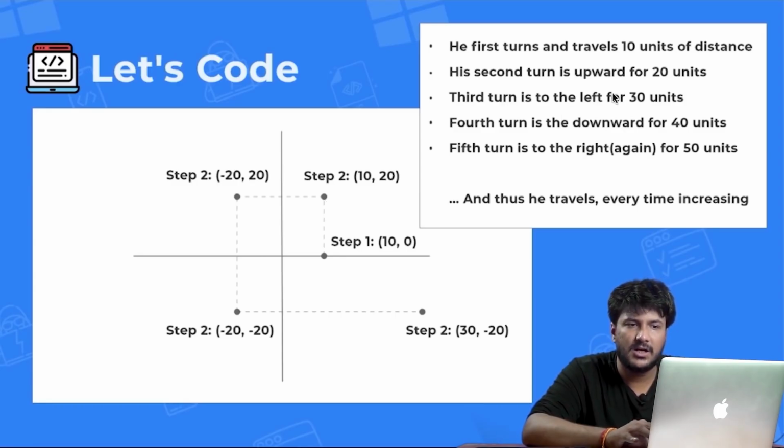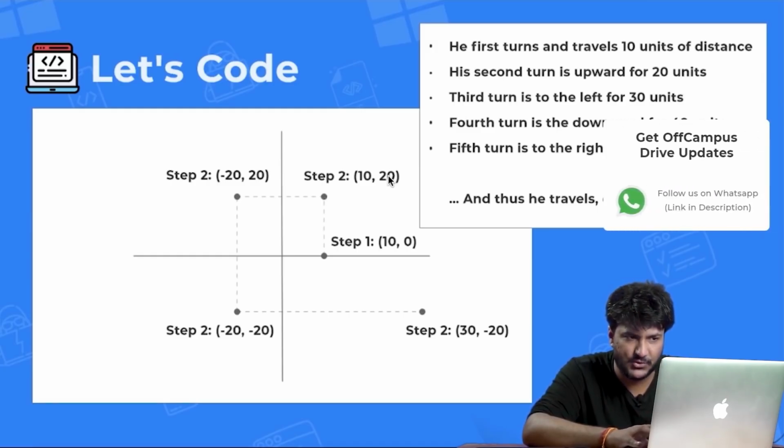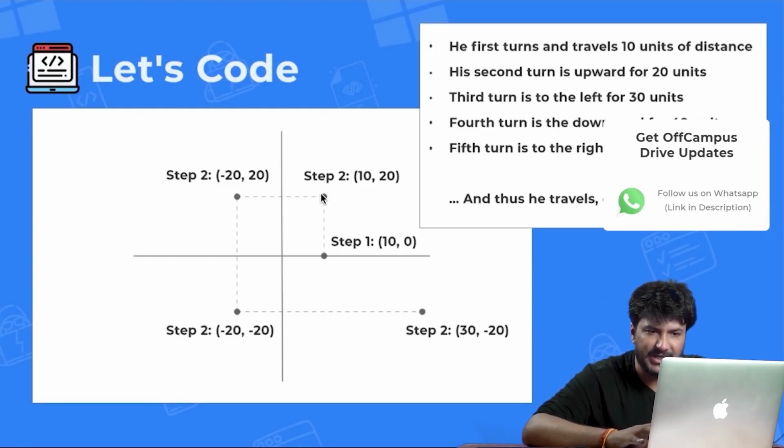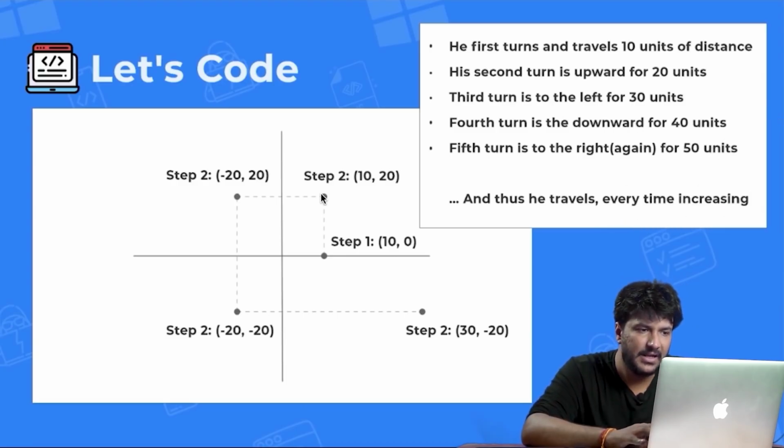Again, the third turn is towards the left, 30 units. So again, what will happen this time? The y value will remain the same, that is 20. The x value will get decremented by 30. Right, so again, 10 minus 30 is minus 20. So he will be here.